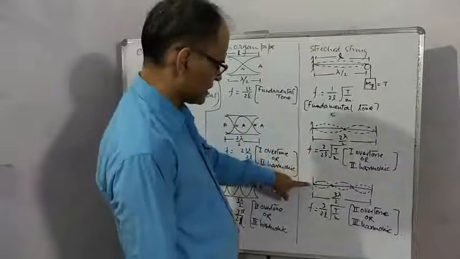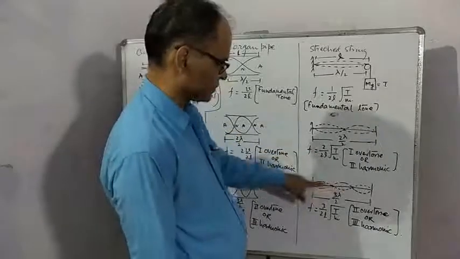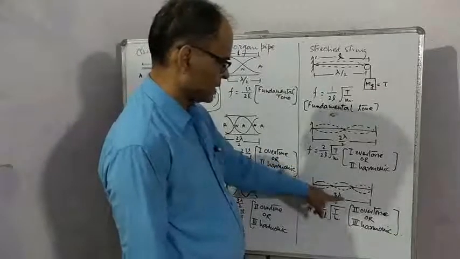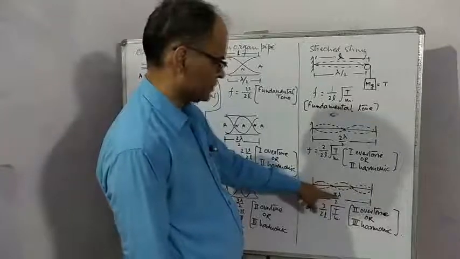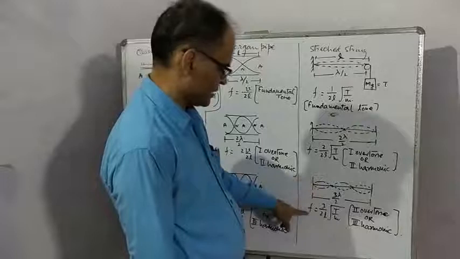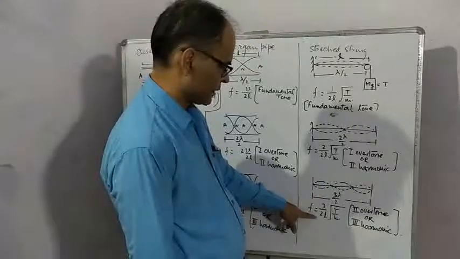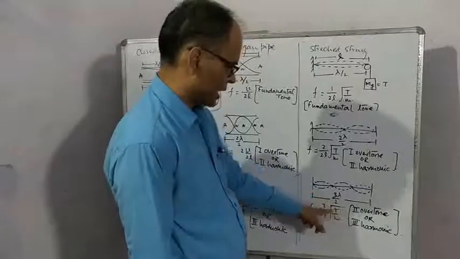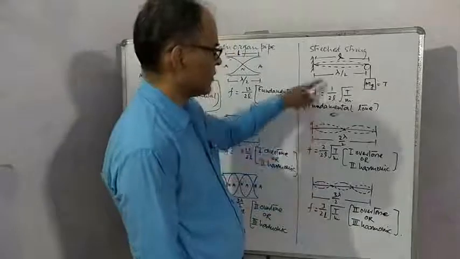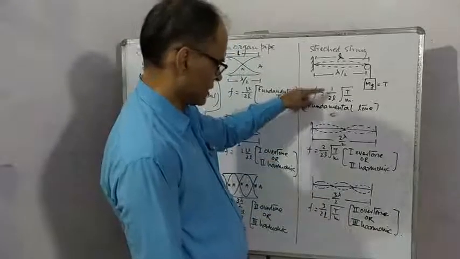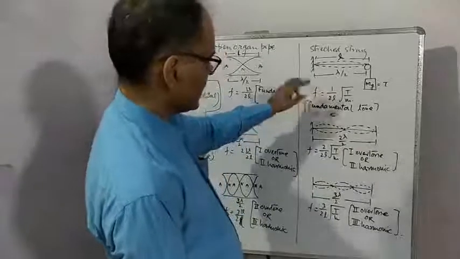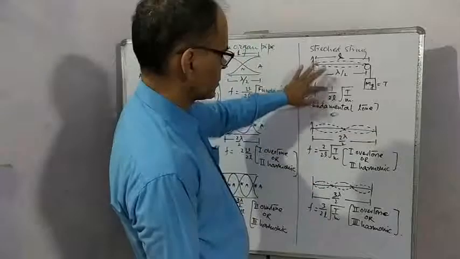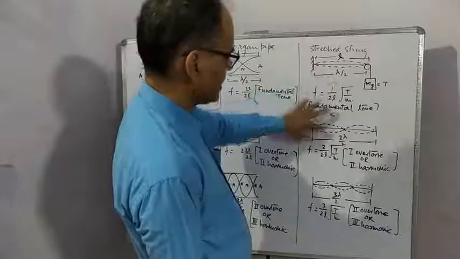Next vibration is like this. This is called vibration in 3 loops. Length in terms of lambda is 3 lambda by 2, and frequency in this situation f is equal to 3 by 2L under root T by m. It is the second overtone, and since this value is thrice the fundamental value, it is the third harmonic. Very clearly, frequencies are in ratio 1, 2, 3. So we are getting both odd and even harmonics.